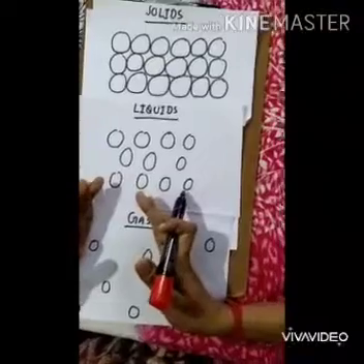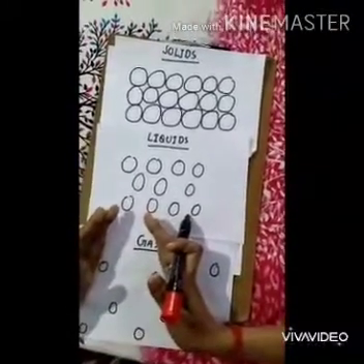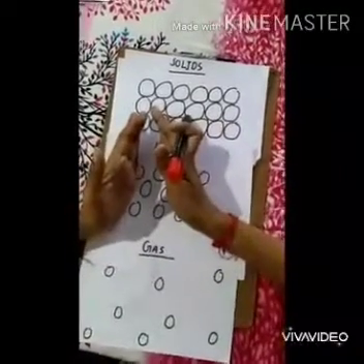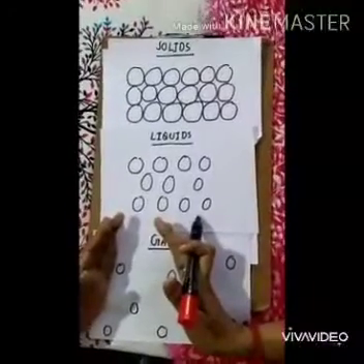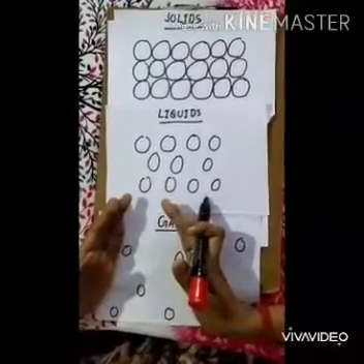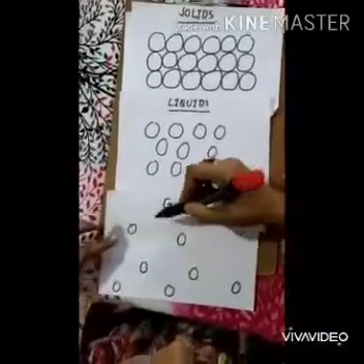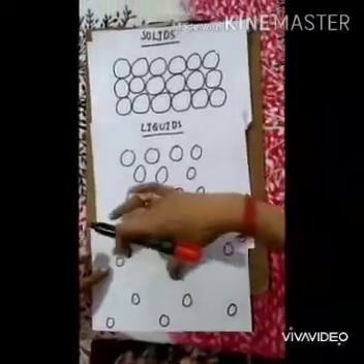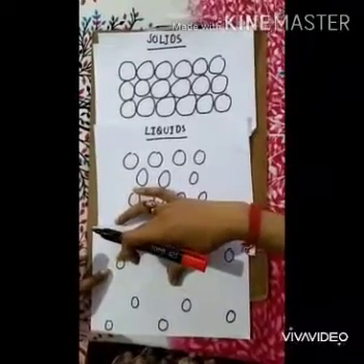Distance is inversely proportional to force of attraction. If distance between particles is more, force of attraction is less. If the distance between the particles is less, force of attraction is more. Here in gas, distance between the particles is more, so force of attraction will be less. So the properties of gases are: particles can move freely, distance between the particles is more, and the force of attraction between the particles is less.